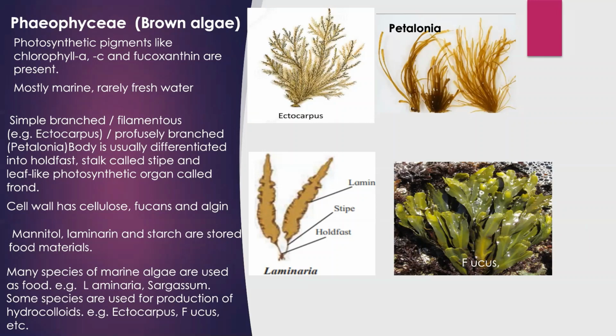These hydrocolloids are used in surgical dressing or a dressing for wounds. This dressing is waterproof. See, instead of stitching, in some surgeries, these hydrocolloids are used for joining the wounds.